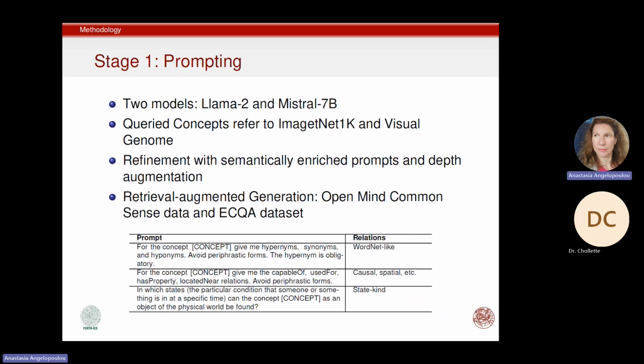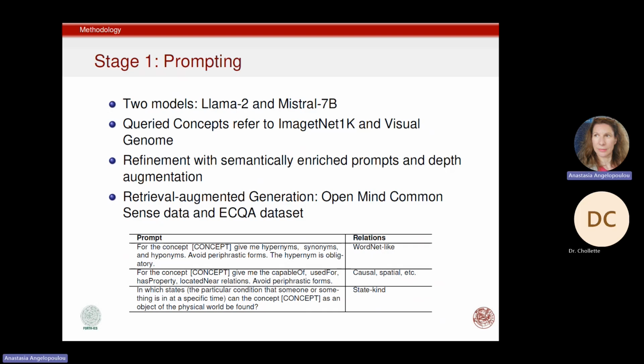We use 2 popular LLMs, Llama 2 and Mistral 7 billion. And regarding the queried concepts, we use the classes of ImageNet 1000 and Visual Genome, which are 2 very popular computer vision datasets. And also, we refine the outcome semantically using WordNet. And also, we use depth of augmentation.